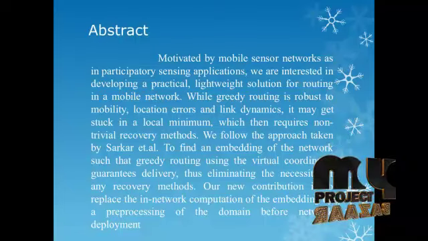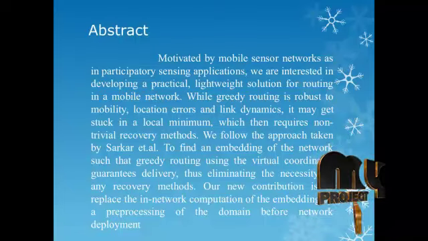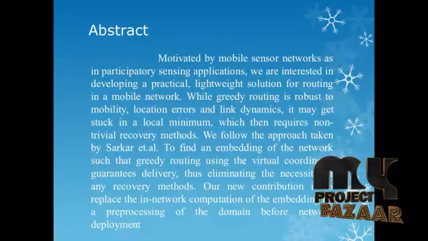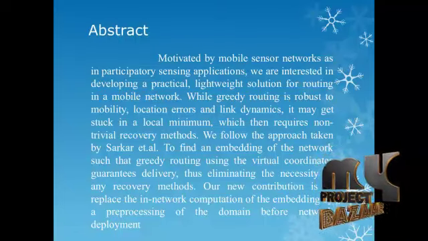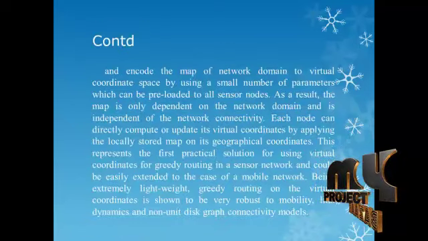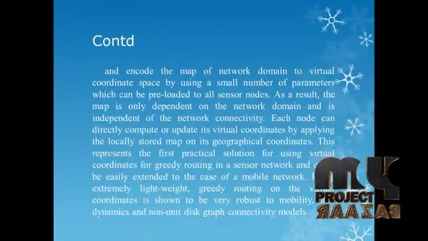Our new contribution is to replace the in-network computation of the embedding by pre-processing of the domain before network deployment, and encode the map of the network domain to virtual coordinate space by using a small number of parameters, which can be preloaded to all sensor nodes. As a result, the map is only dependent on the network domain and is independent of the network connectivity. Each node can directly compute or update its virtual coordinates by applying the locally stored map on its geographical coordinates.